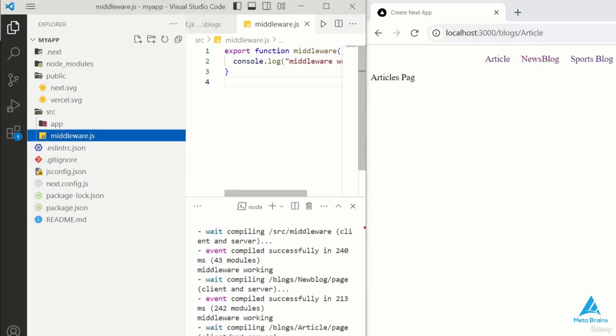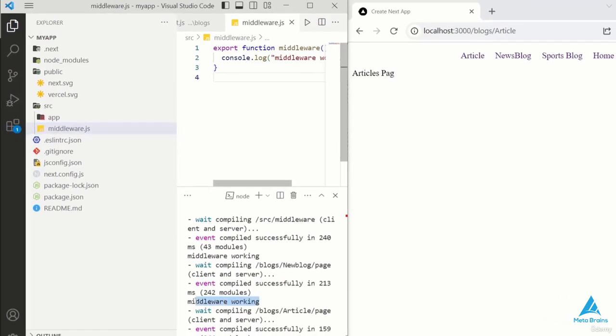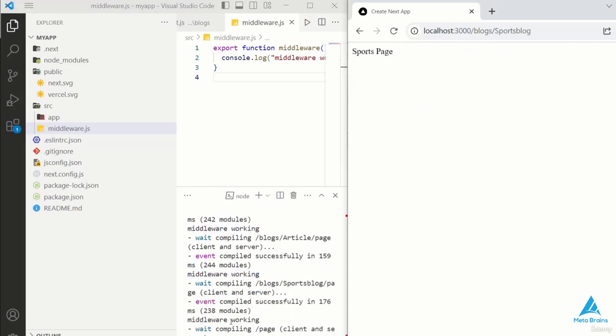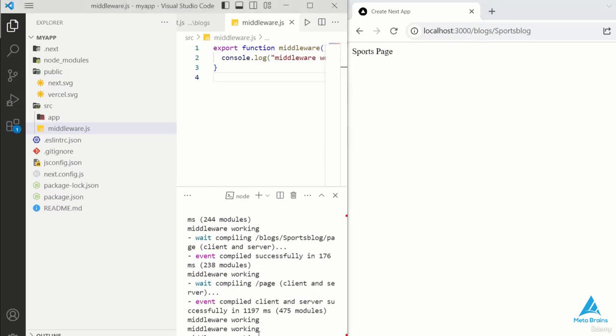Middleware is working properly as we are going to a page or jumping to a page. So my middleware is working properly. My server is working properly. If you go to a page, that page will be rendered. It will be rendered on the server.